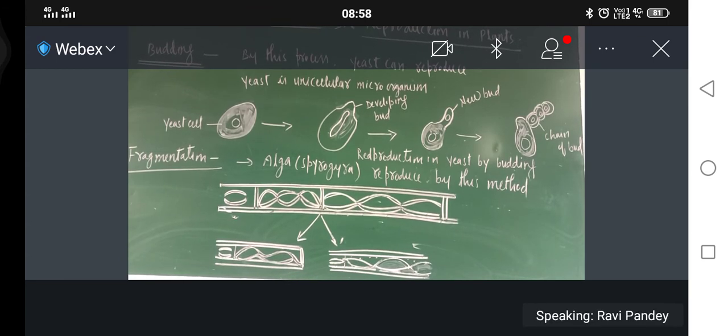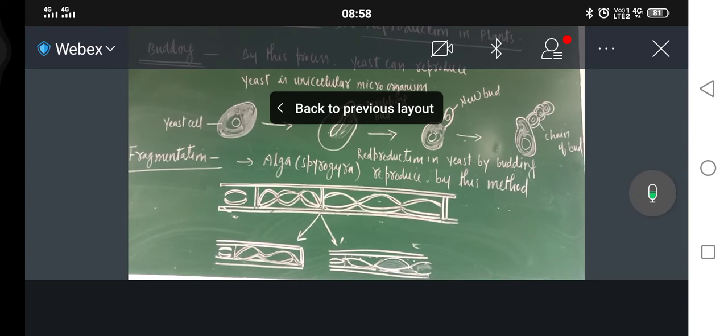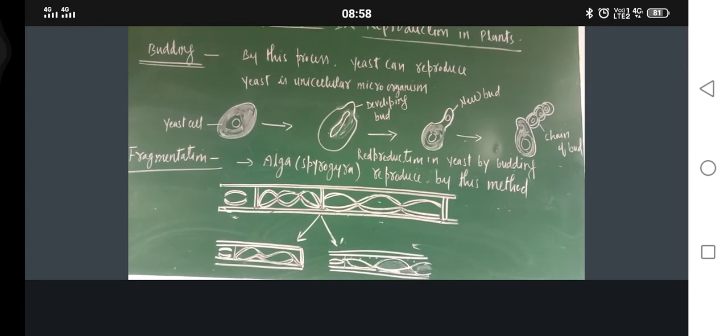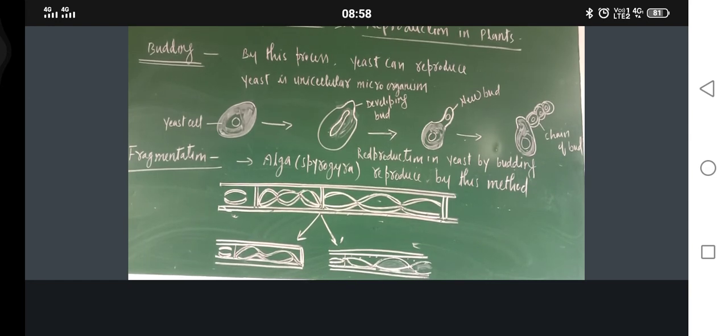Okay, just see in the third diagram, that bud is almost ready to detach from the original unicellular cell of yeast. Now further it is divided into a new bud.